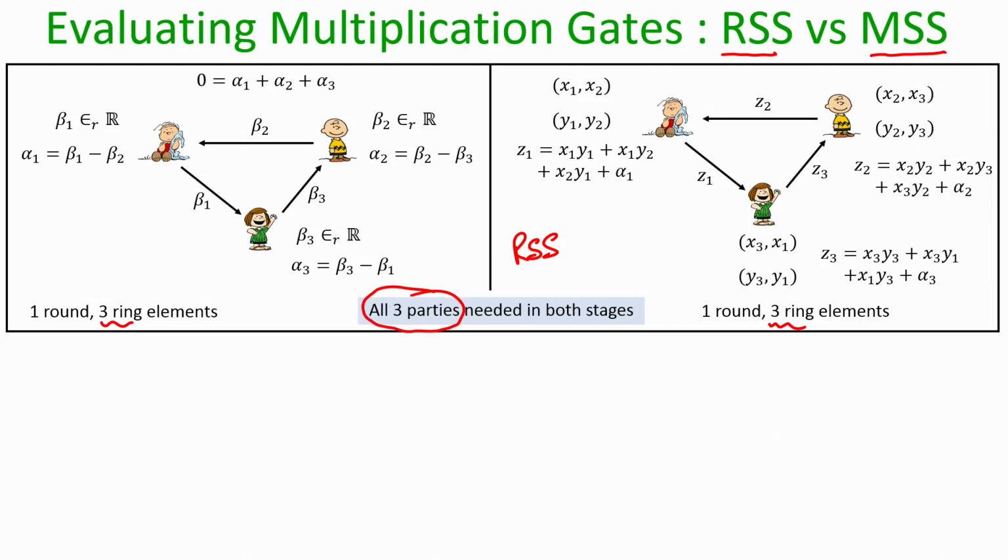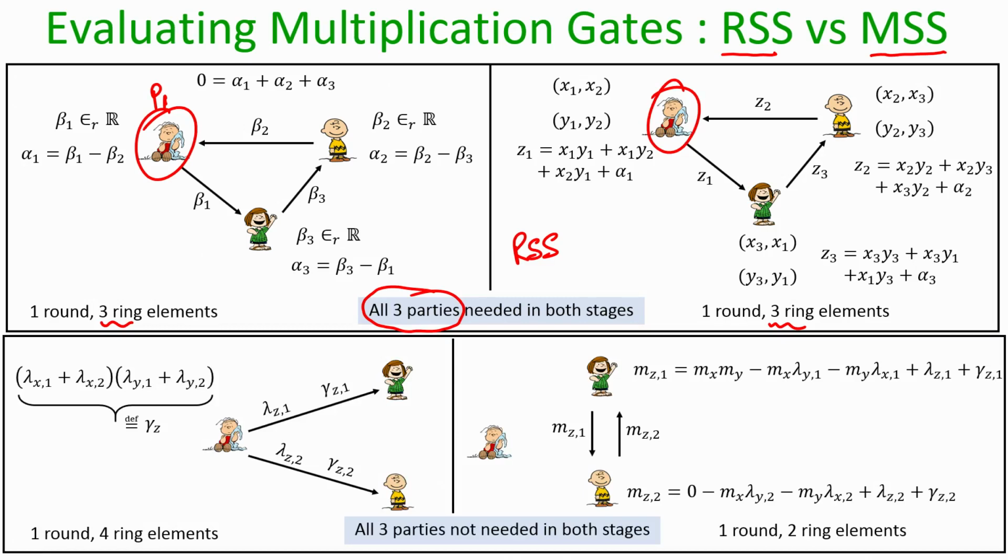Even if one of the parties is missing here, the protocol will fail, in the sense that, say for instance, the internet connection of this party P1 is very slow and the messages are very slow, or it is not coming, then the pre-processing phase will fail. And due to the same argument, during the circuit evaluation phase, if any of the 3 parties is not available, then the protocol will not work.